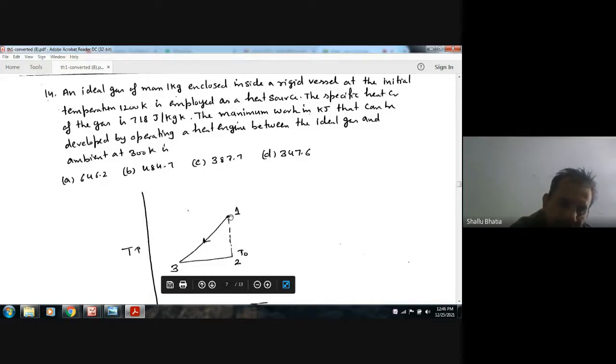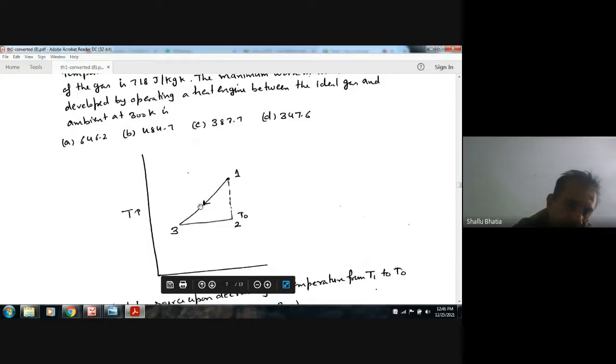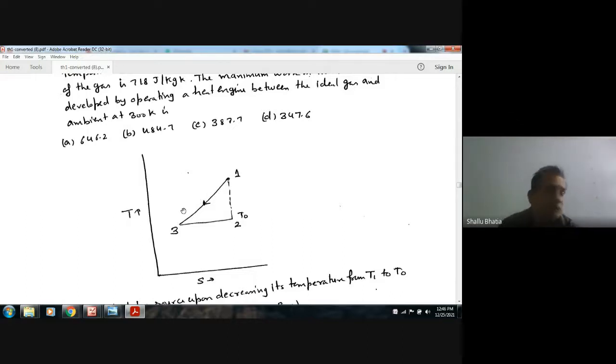Now the gas will provide heat to the engine by decreasing its temperature. The initial temperature is 1200 and the final temperature is T naught. This process is indicated as 1 to 3. As the gas is losing its heat, there will be a decrease in entropy, as it provides the whole of the heat to the engine.